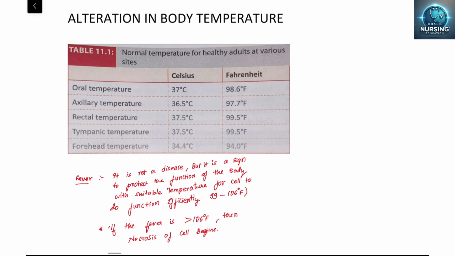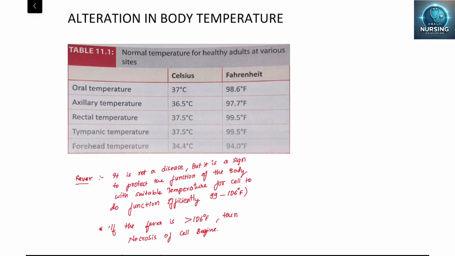As I said, we must know the normal temperatures of healthy adults before going on to the alteration. In Celsius, we have discussed 37 degrees Celsius, with a range of 36.5 to 37.5. On average, the oral temperature is 37 degrees Celsius, and in Fahrenheit 98.5 degrees. I said the axillary temperature is 97.5, so it is a little bit near.